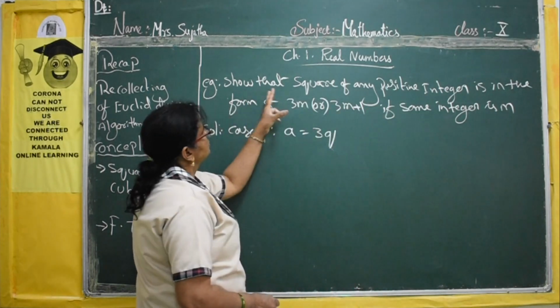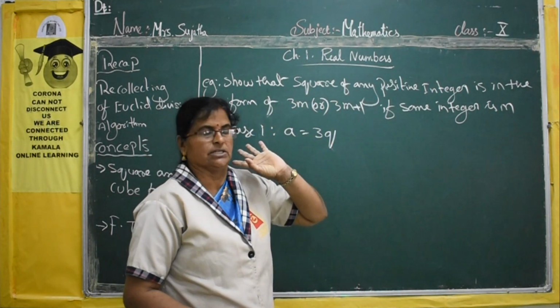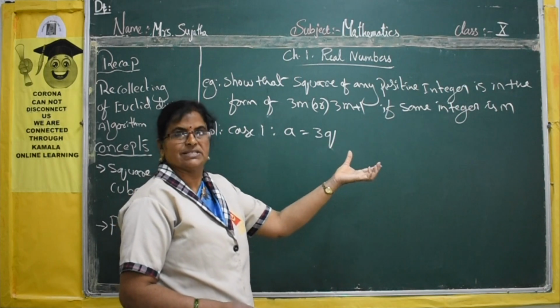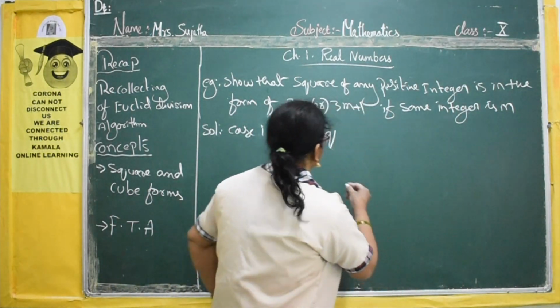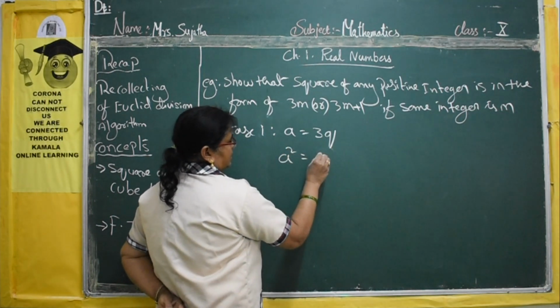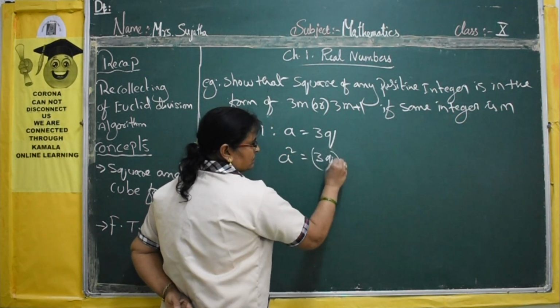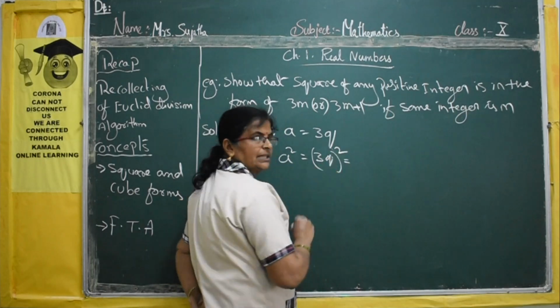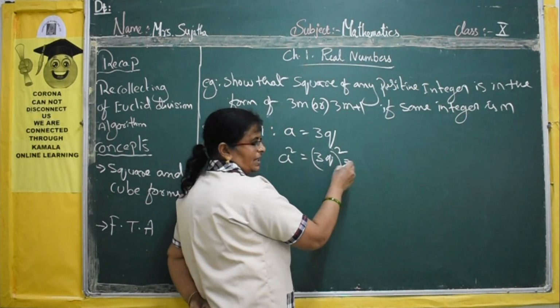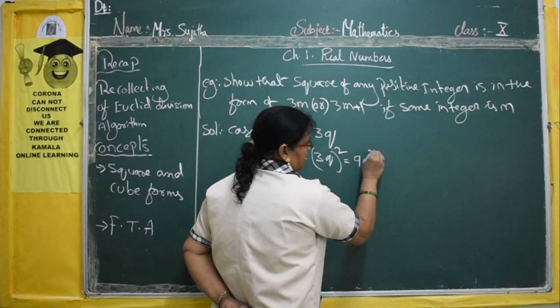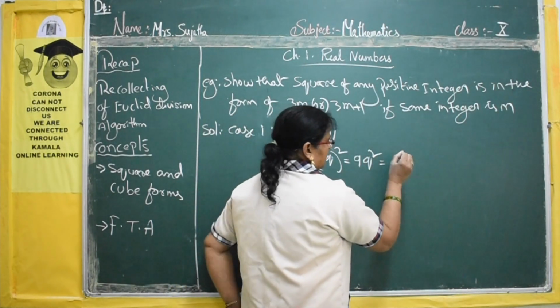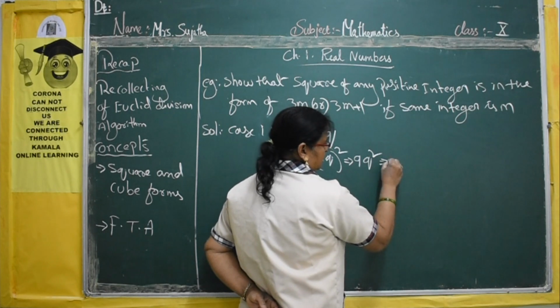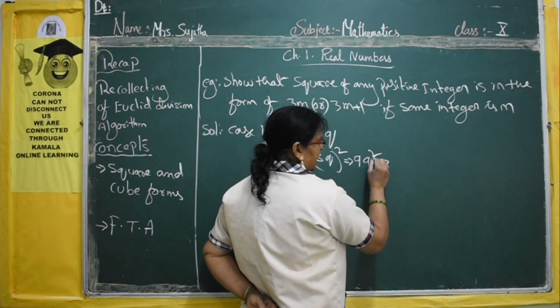Now, what is the question? You have to square any positive integer, so we are squaring on both sides. If you square it, a square is equal to 3q whole square. 3q whole square is nothing but 3 square and q square, that is 9q square. How can you write 9q square?